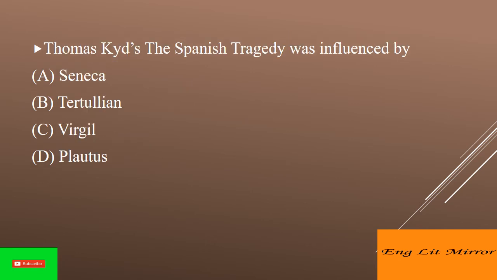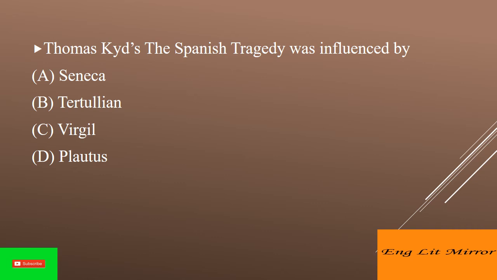Thomas Kyd's The Spanish Tragedy was influenced by, answer is option A, Seneca. The Spanish Tragedy, or Hieronimo is Mad Again, is an English tragedy written by Thomas Kyd between 1582 and 1592. Highly popular and influential in its time, The Spanish Tragedy established a new genre in English theatre, the revenge play or revenge tragedy. The play contains several violent murders and includes, as one of its characters, a personification of Revenge.